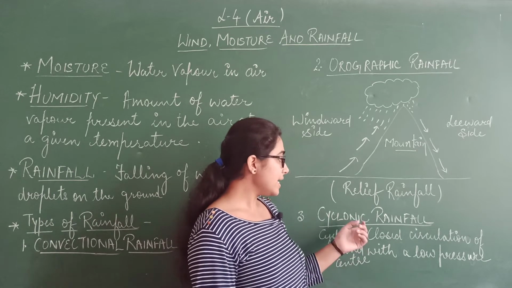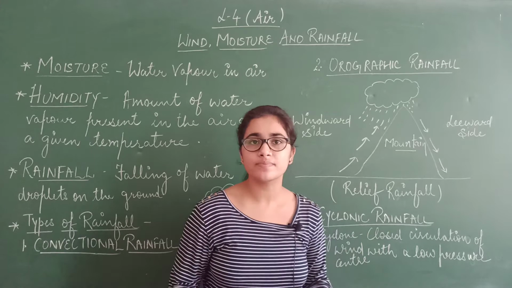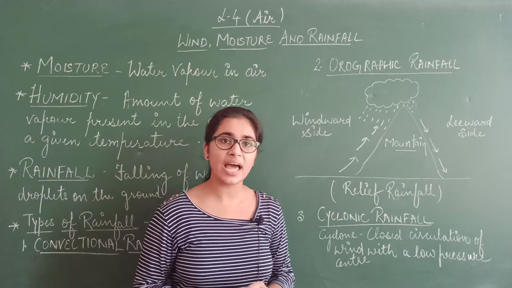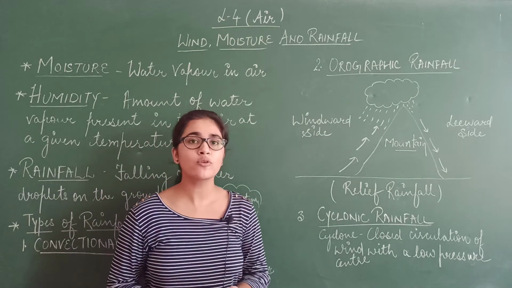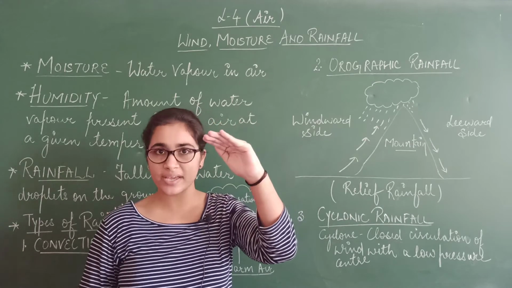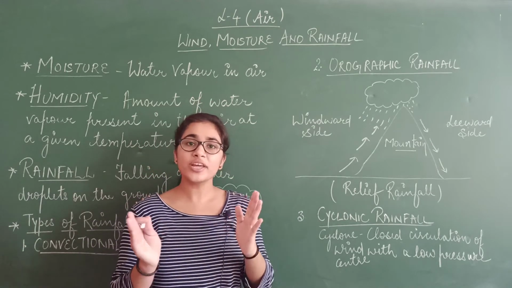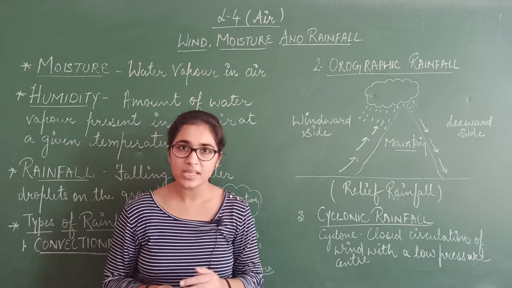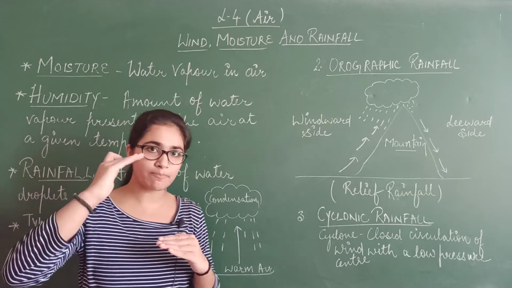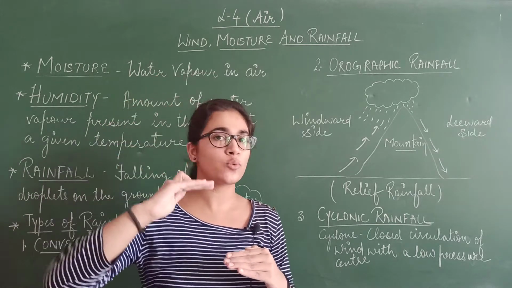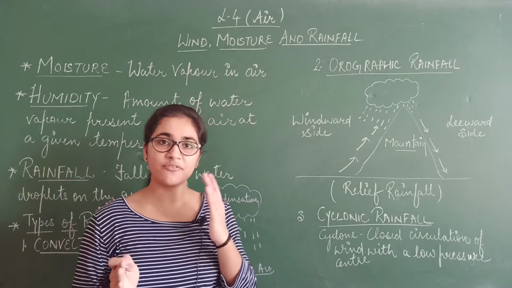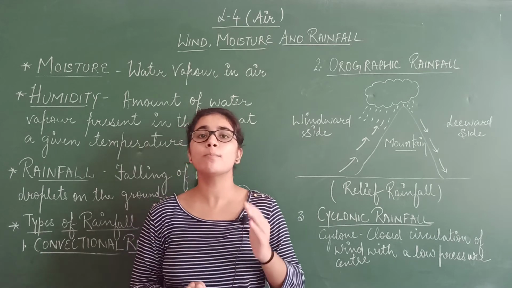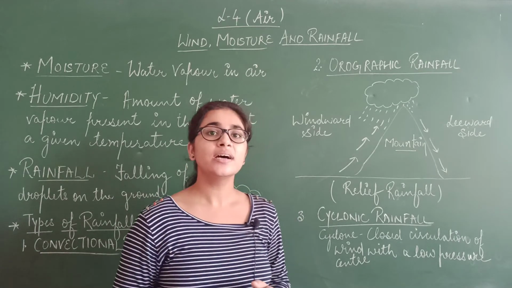Now what will happen? In cyclonic rainfall, two types of air are there. One, the warm air, and second, the cold air. The warm air from the equator will move towards the poles and the cold polar air will move toward the equator. So when on the way the two airs meet each other, the rainfall will take place. On the way, both the warm air and the cold air will clash with each other and the condensation of the warm moisture laden air will take place. And this will lead to rainfall.